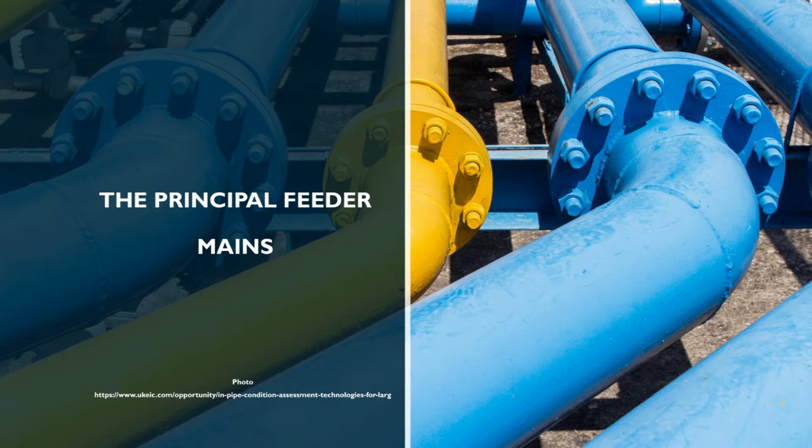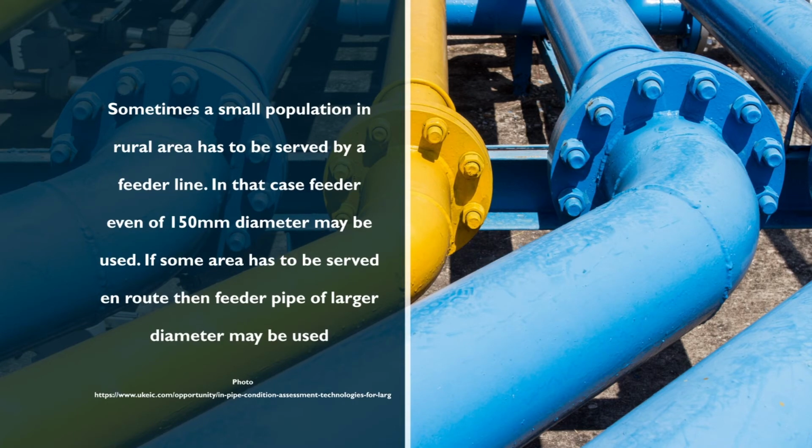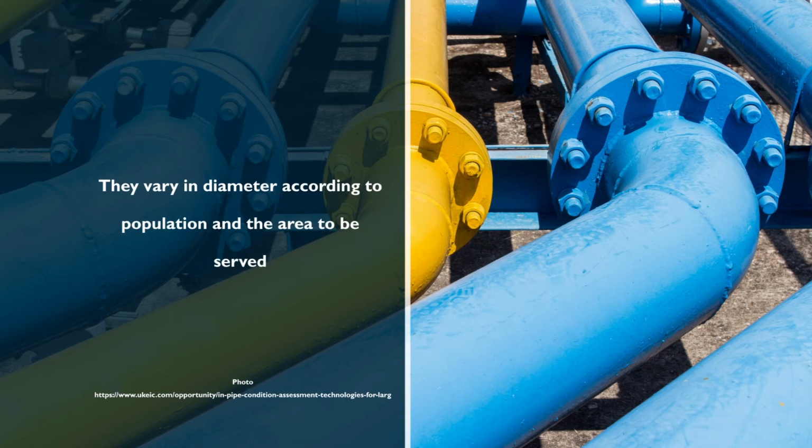The principal feeder mains. In the urban areas, feeders may be of diameter 225 mm and more. Sometimes a small population in rural area has to be served by a feeder line. In that case, feeder even of 150 mm diameter may be used. If some area has to be served en route, then feeder pipe of larger diameter may be used. They vary in diameter according to population and the area to be served.